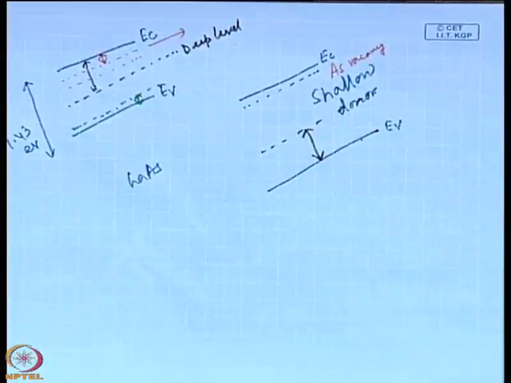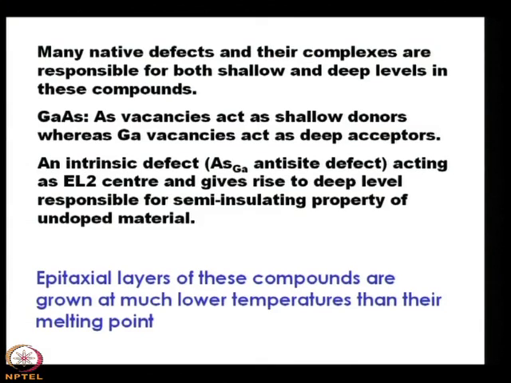And another defect is there, which is known as the intrinsic defect, which is basically the anti-site defect, that means arsenic in gallium side. In the crystal lattice structure, gallium and arsenic are there, and if we find that arsenic is there in the gallium side, it is known as the anti-site defect, and it acts as EL2 center and gives rise to deep level responsible for semi-insulating property of undoped material.